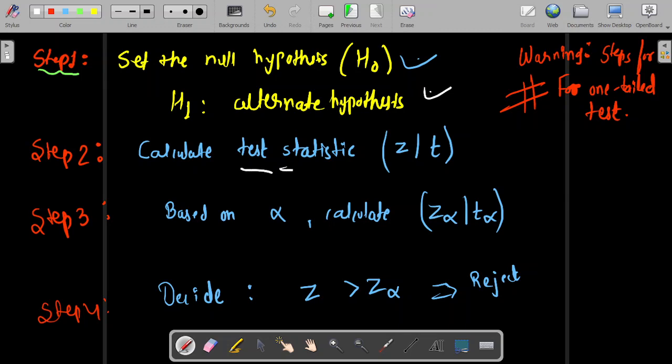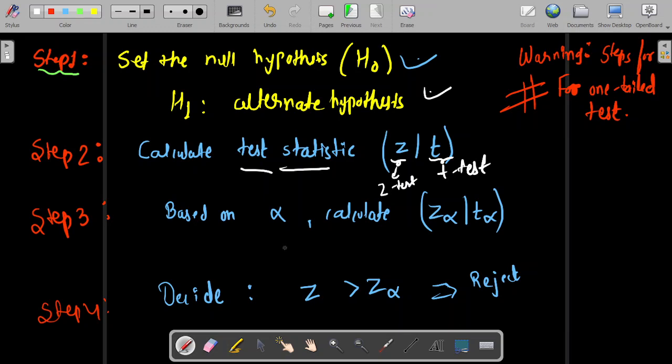The second step is that we'll need some test statistics. As I said at the very start of the lecture, we need a method to decide whether our H naught is correct or not. This method is the test statistic, denoted by Z in the Z test and by T in the T test. That's why I wrote both of them here.